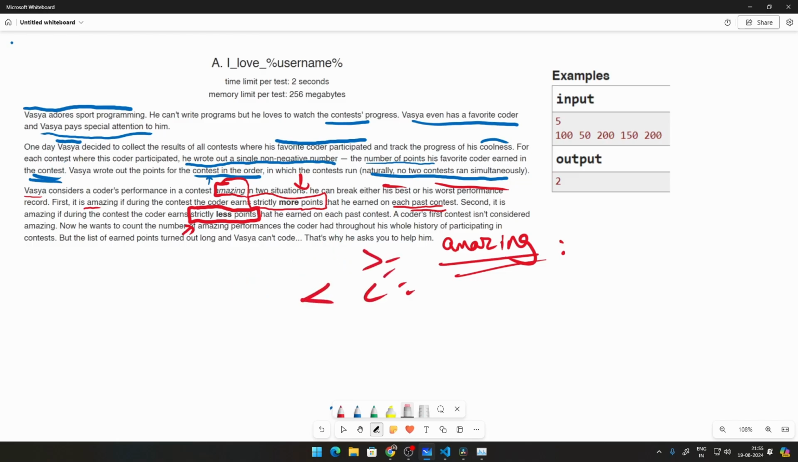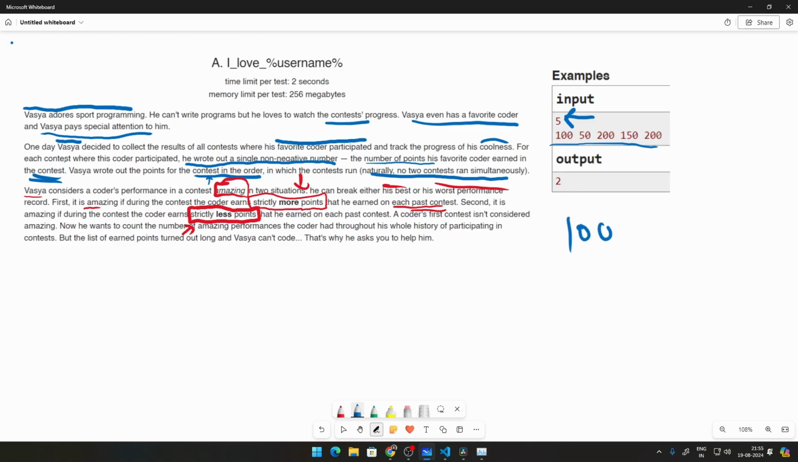So how are we going to solve this? It's very simple. Let us take this example. For the input, first you're given an integer n, which gives you the number of performances, followed by a set of space separated integers. In this particular case, firstly we have 100. Right now obviously he is not beating any performance, so this won't be an amazing record because there is no record to beat, correct?